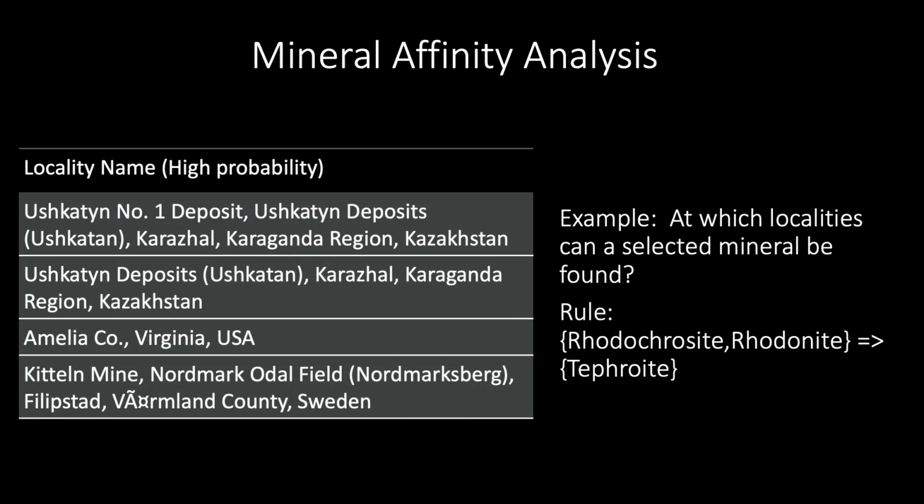Next, we have a particular mineral that we're interested in, and we would like to know where we're likely to discover that next occurrence. For instance, based on the association rules of rhodochrosite, rhodonite, and tephroite, I can predict that there is a high likelihood that tephroite will be found at a couple of locations in Kazakhstan as well as in the US and Sweden.